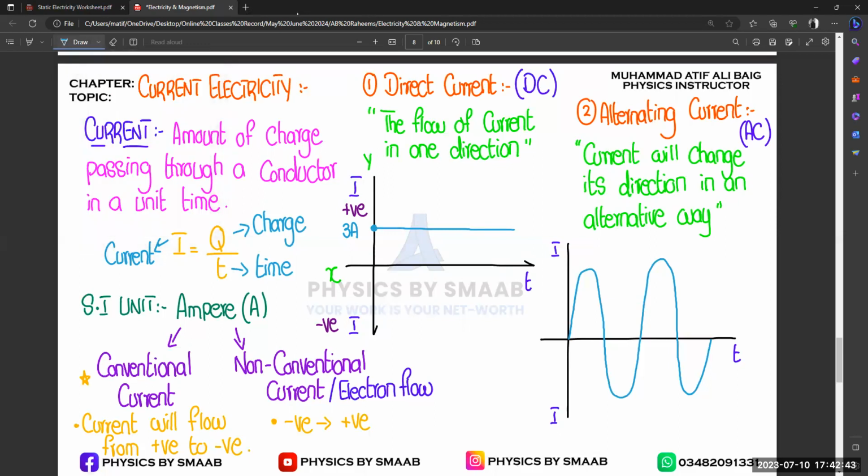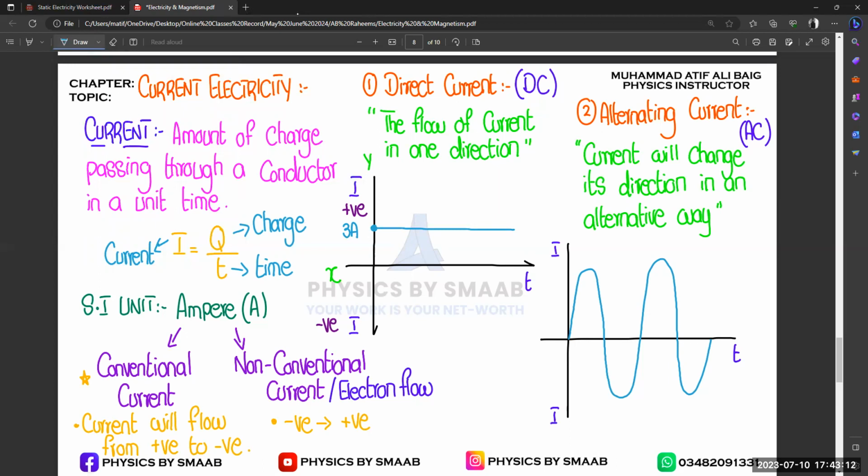When we continue with other topics, because now we only talk about current, when we talk about voltage, resistance, and some applications related to current and voltage, you have to draw the graph. So you need to know about the graphical representation, because in some questions they just give you the diagram of DC or AC, and you need to extract the value from that graph. So that's why it is important to read the graph.